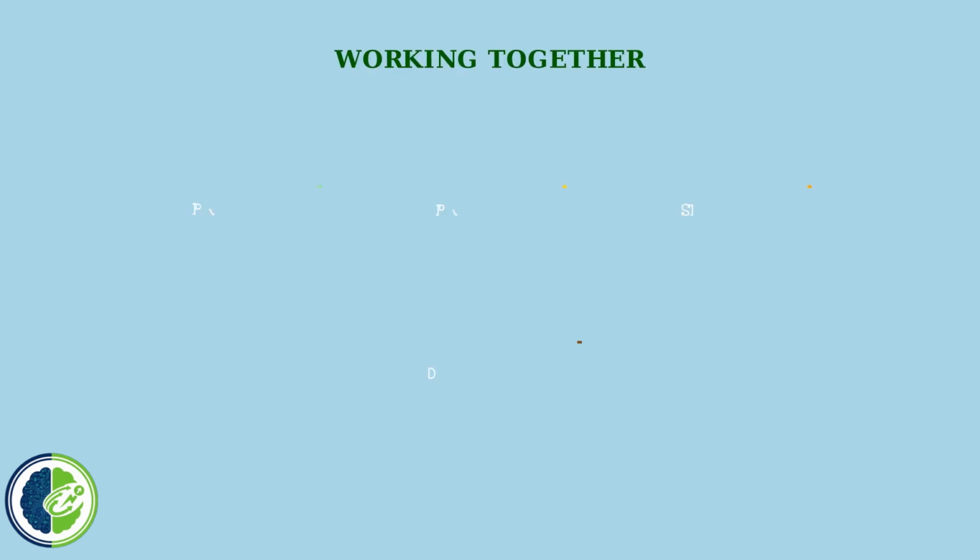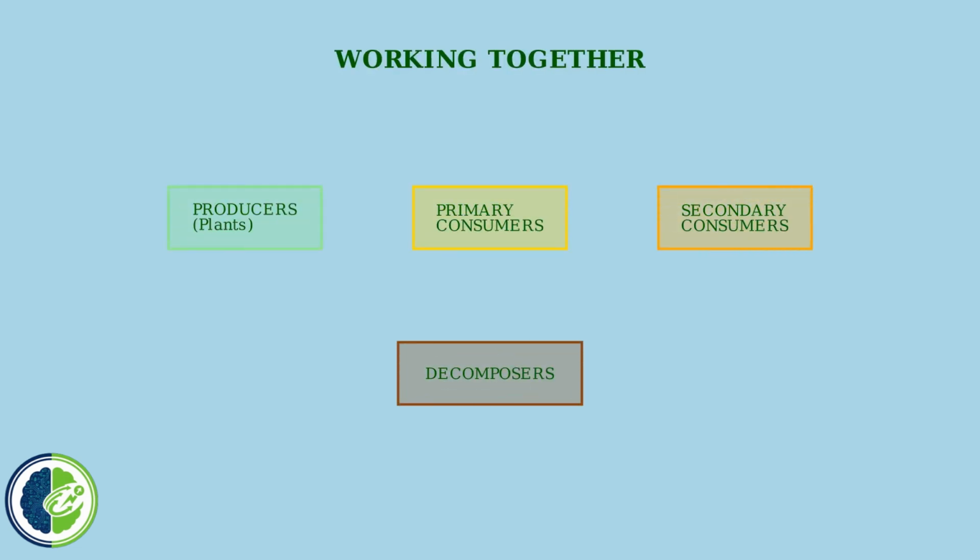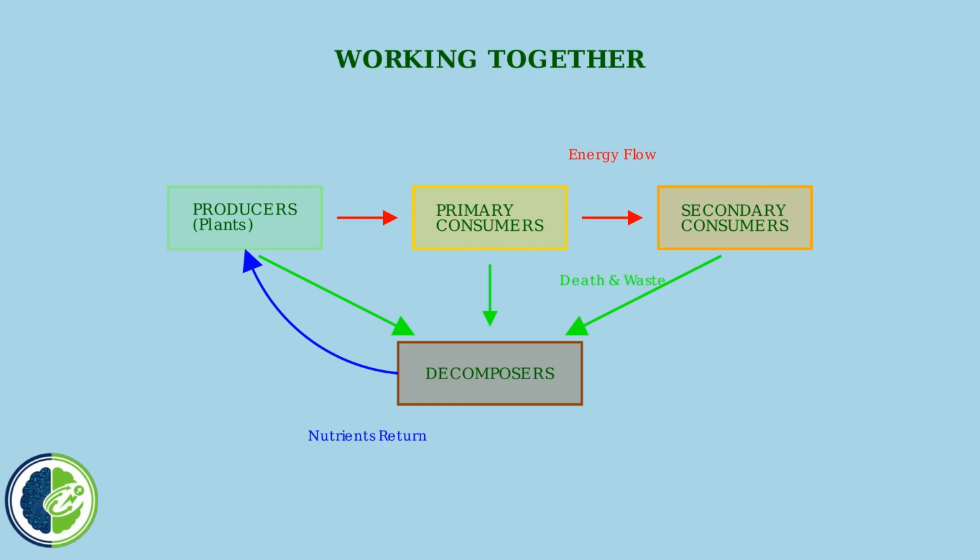Now let's see how producers, consumers, and decomposers all work together to keep ecosystems healthy and balanced. Energy flows from producers to primary consumers, then to secondary consumers. When any of these organisms die, decomposers break them down and return nutrients to the soil, which helps producers grow again. This creates a perfect cycle that keeps ecosystems balanced.